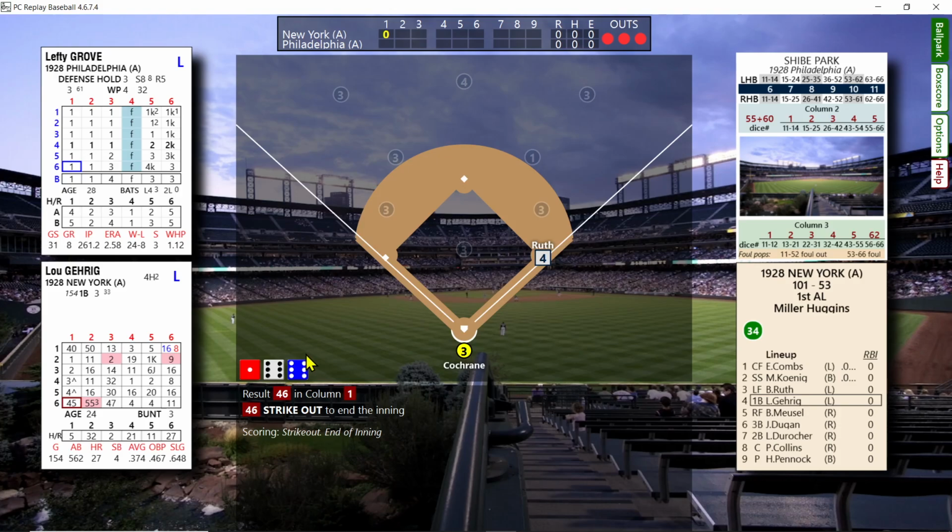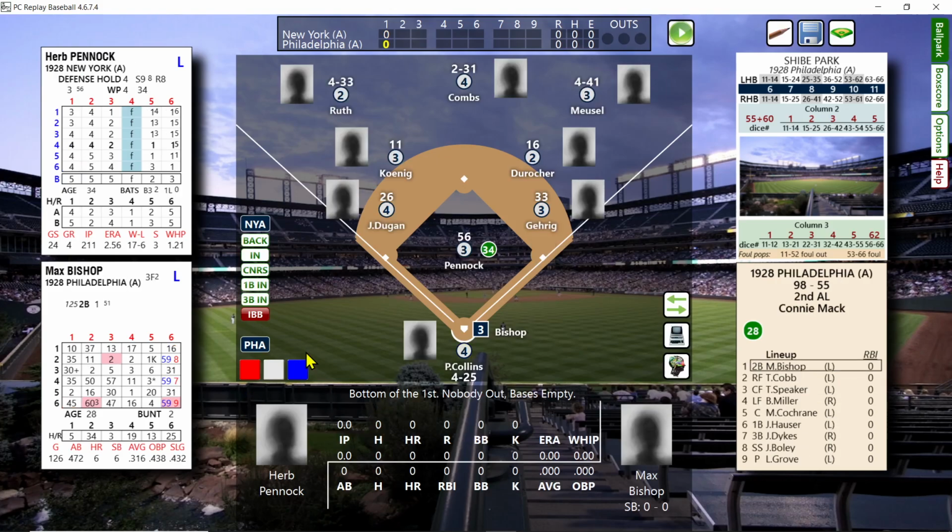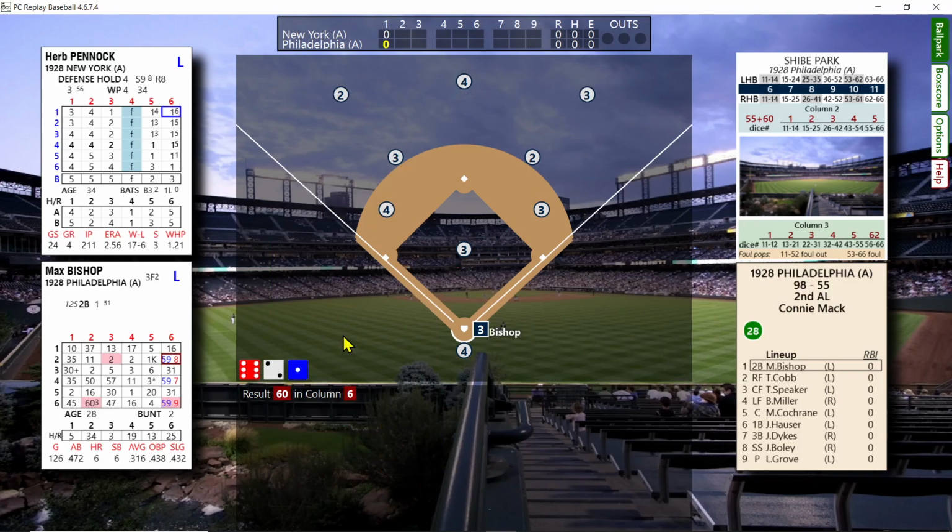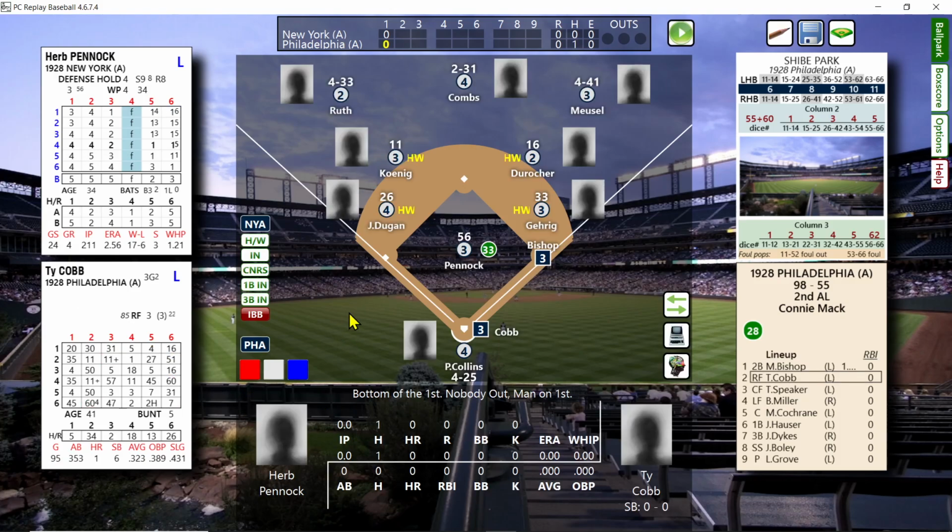We're going to go bottom one. We've got Herb Pennock on the mound. He also had a great year that year, 2.56 ERA, 1.21 WHIP. Max Bishop will lead it off. We've got Cobb and Speaker in the lineup. Also Cochrane, so this A's team can hit. And there's a base hit right off the bat, and it's got Ty Cobb up.